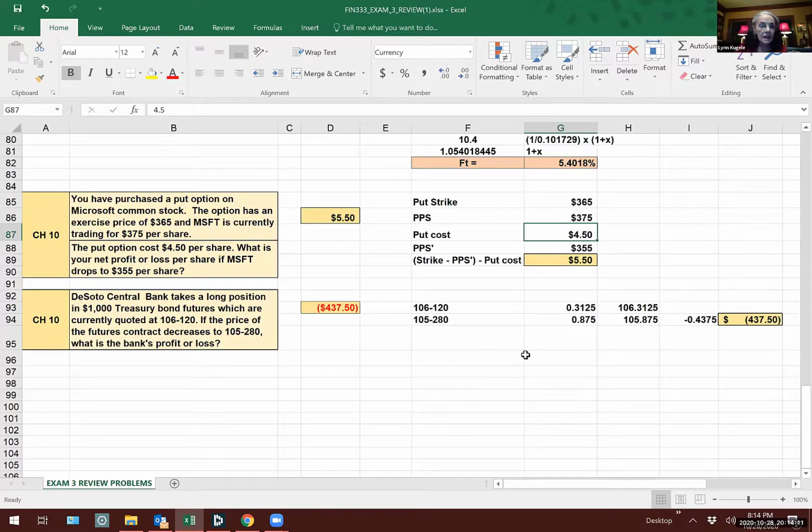And the last one. The Soda Central Bank takes a long position in $1,000 T-bond futures, which are currently quoted at 106.120. If the price of the futures contract decreases to 105.280, what's the bank's profit or loss? Okay, here's what you need to know on this one. You have to convert the 120. It says 10 over 22. That is not right. It is 12.